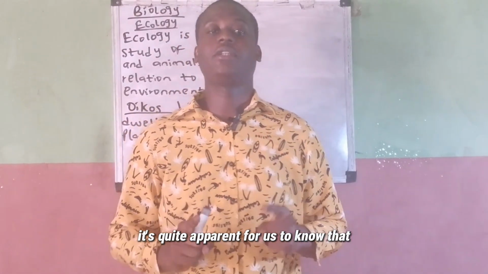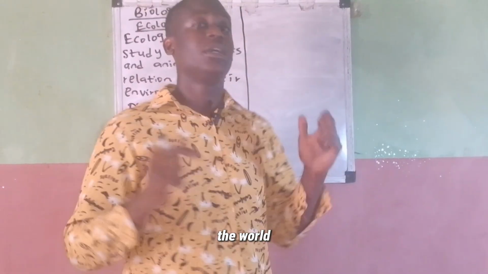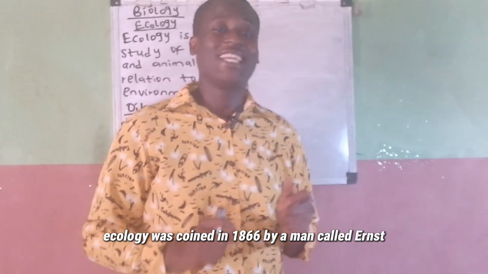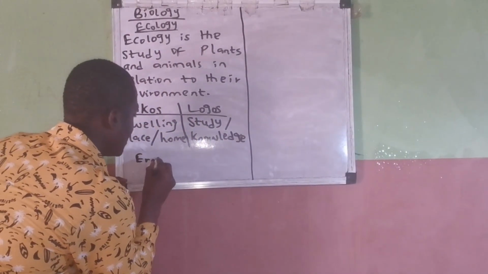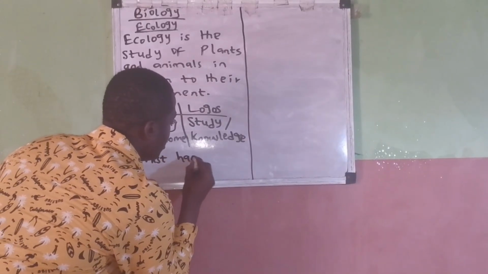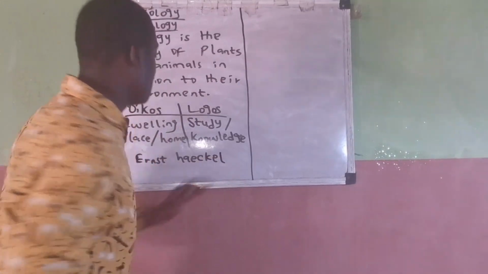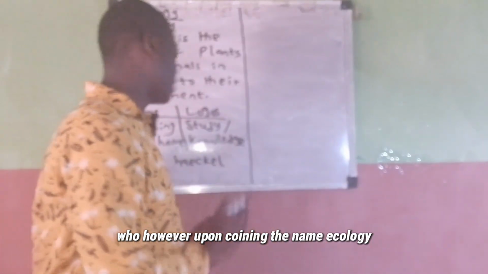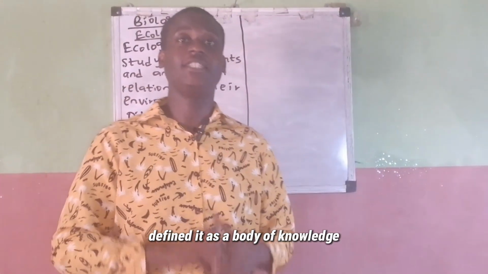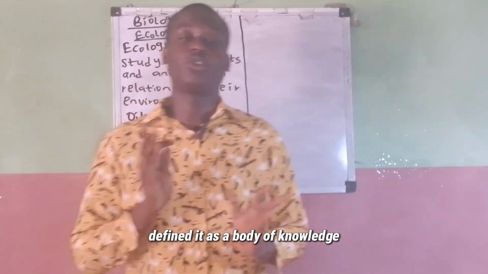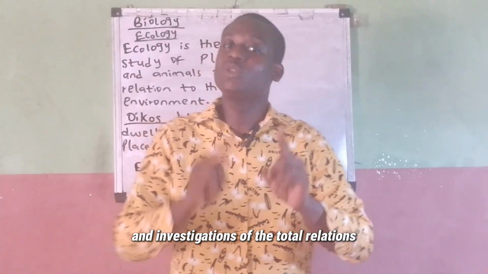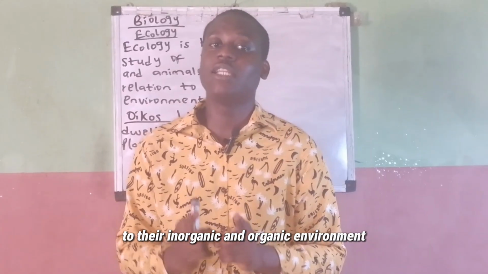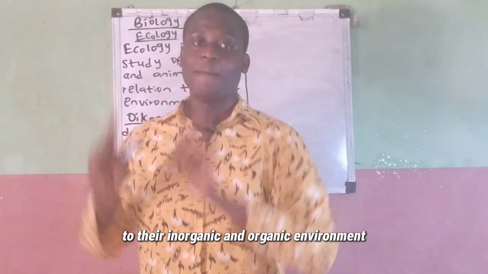However, it's quite apparent for us to note that the word ecology was coined in 1866 by a man called Ernst Haeckel, who, upon coining the name ecology, defined it as a body of knowledge concerning the economy of nature and the investigations of the total relations of plants and animals to their inorganic and organic environment.